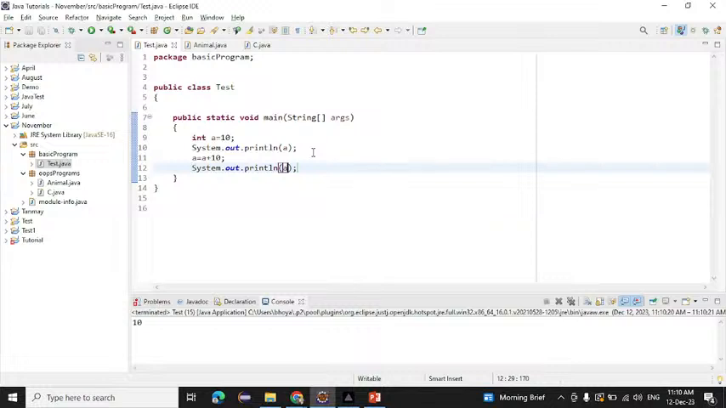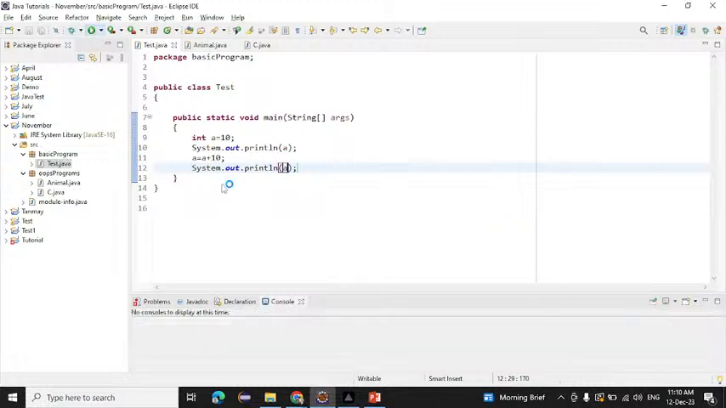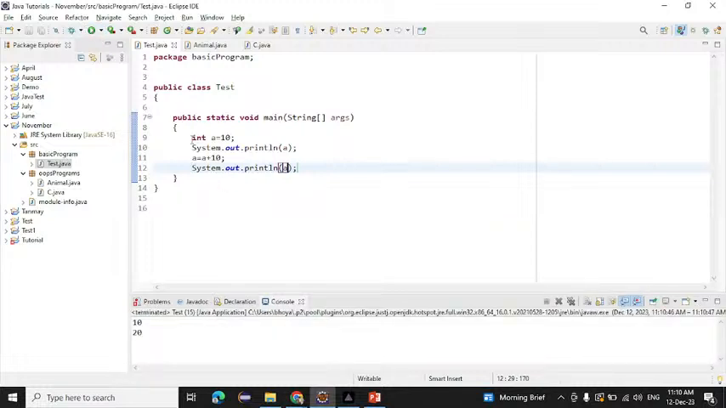10 and 20. If I run this one, 10 and 20 will be printed on the console. It means the value of my variable is changing now. The value of the variable is changing.